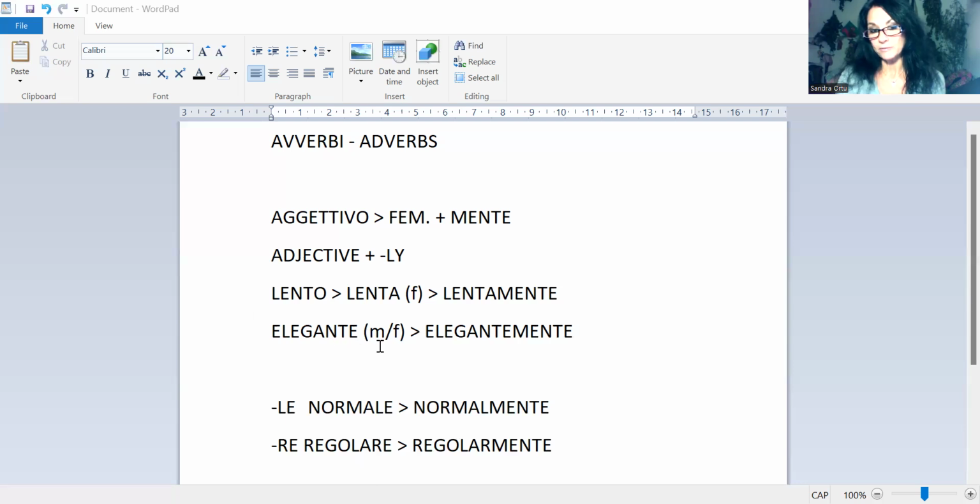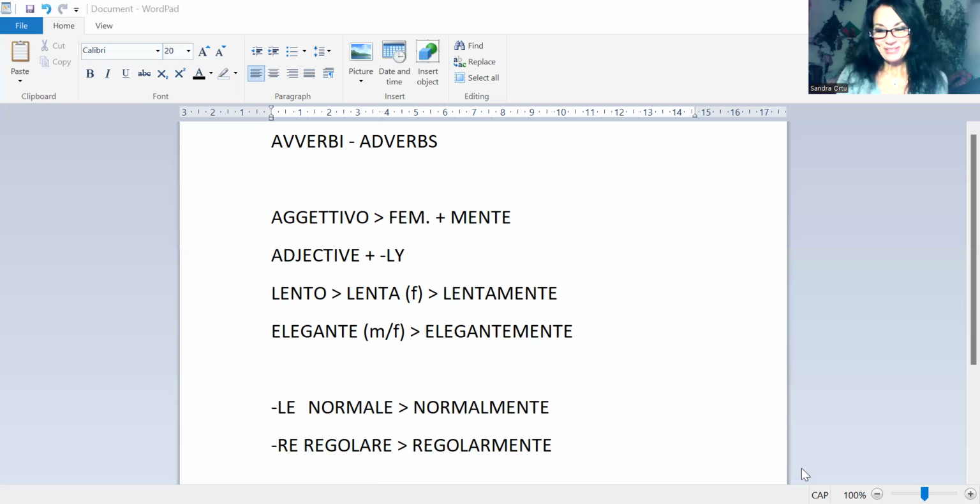So we can use it for masculine and feminine. In this case, elegante, and in e, we leave it as it is, and we simply add the suffix mente. So we have elegantemente. Also in this case, this adjective works in English. Someone is elegant, or someone does something elegantly. So in an elegant way, an elegant manner. So these are the rules.